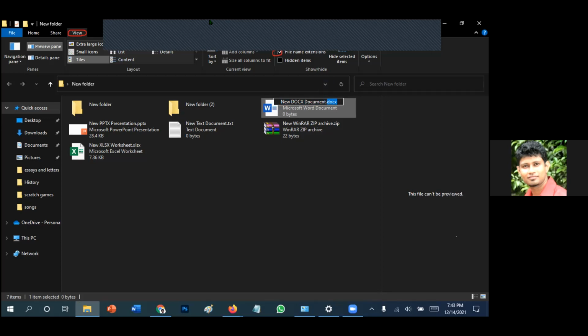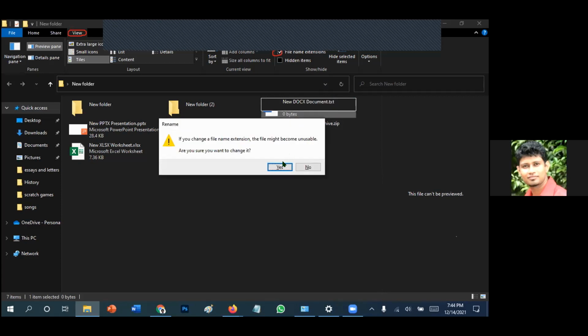Extension, you have to change it. Okay, do your DOCX now. Please change it to something like TXT. DOCX, please change it to TXT. TXT. And press enter. So what's happening?